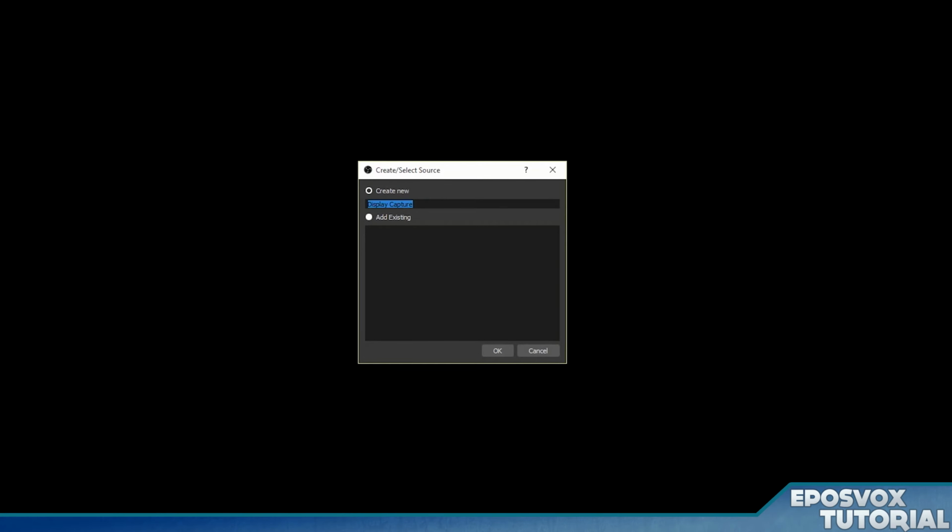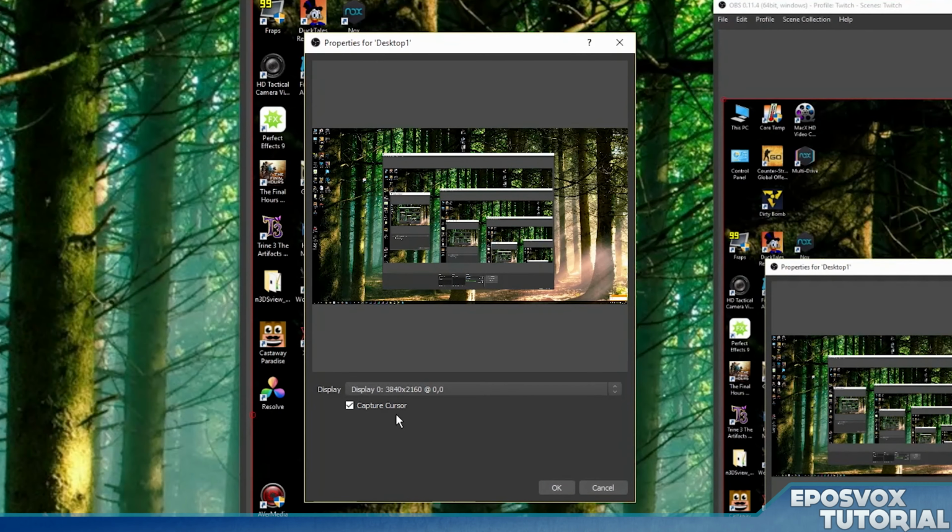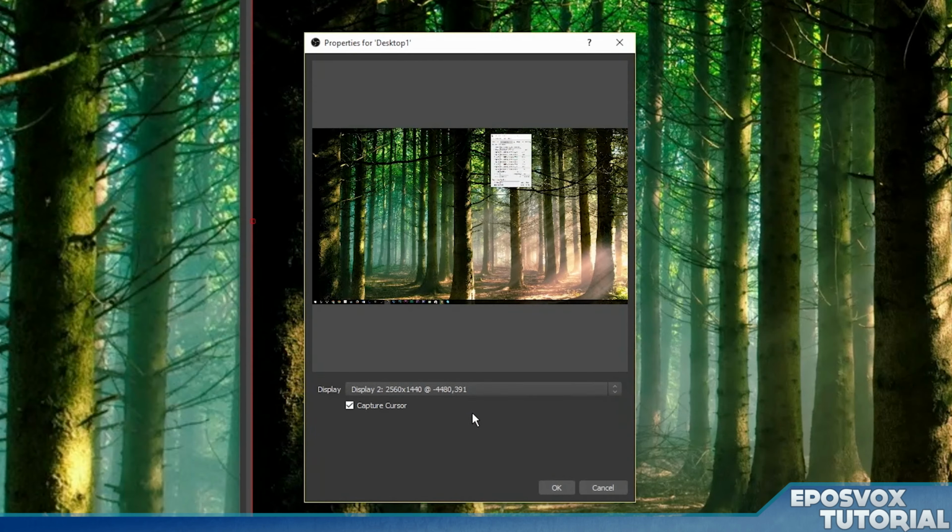So I'm going to add that and call it desktop 1. And then it's automatically picking up my 4K monitor here, but that's not the one I want. So it has this box right here, which lets you choose which monitor you want. So I'm going to choose that 1440p one I talked about earlier. And then it's automatically fitted to the screen for me, but if not, we can change that in a second.